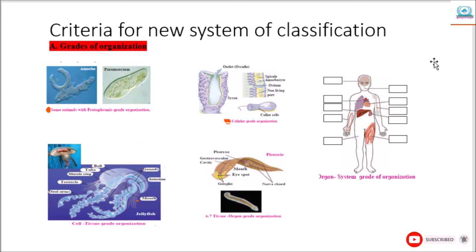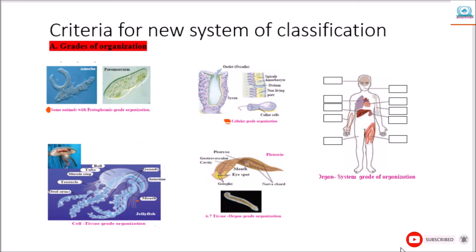Besides the four types of body organization mentioned above, all remaining animals show organ system grade organization, in which different organs are joined together to form organ systems that perform specific functions. For example, crab, frog, human, etc.